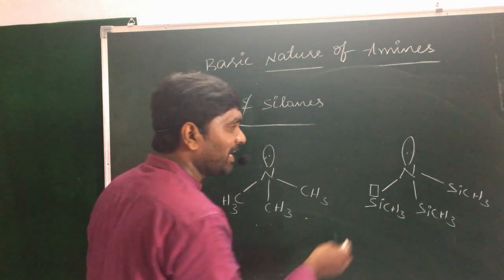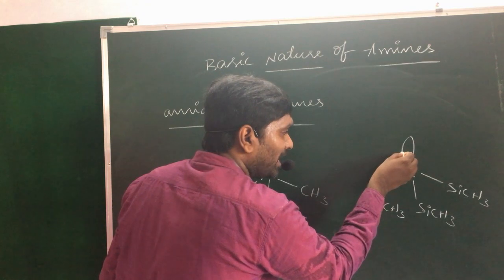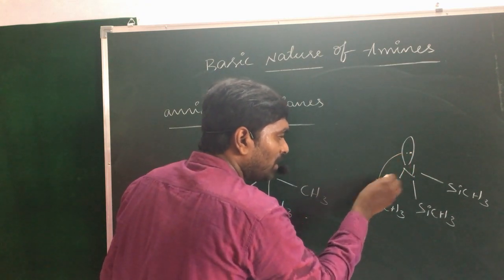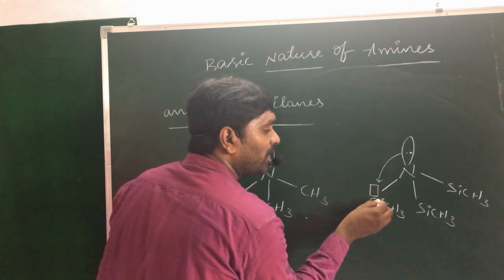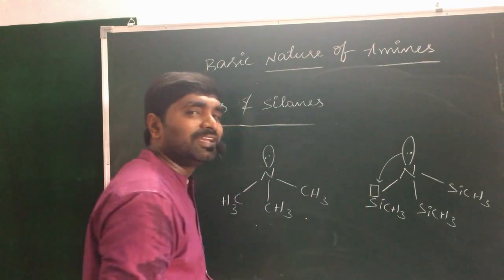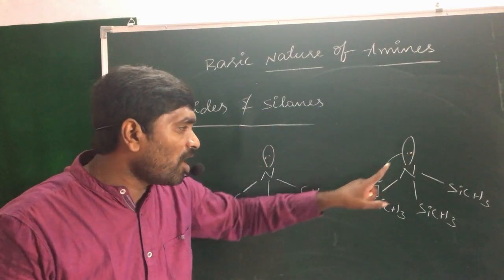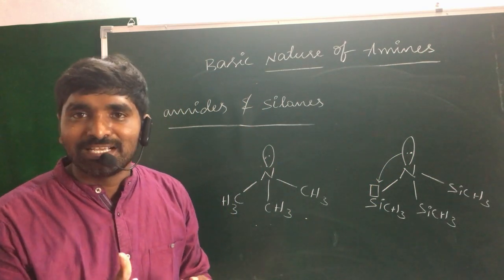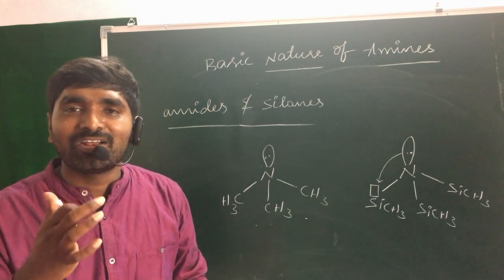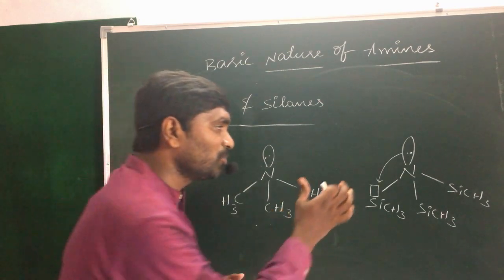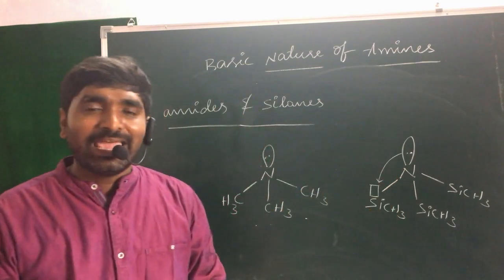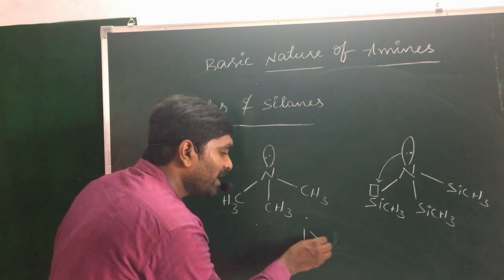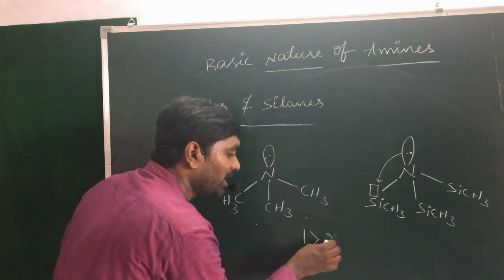But in the second condition, the non-bonding electrons may be donated to the empty orbital of the silicon, which is a non-bonding empty orbital conjugation. Due to this, the non-bonding electron availability is not possible in the case of silanes. Hence, amines are more basic in nature when compared with the silanes.